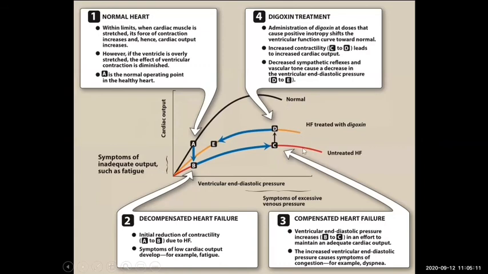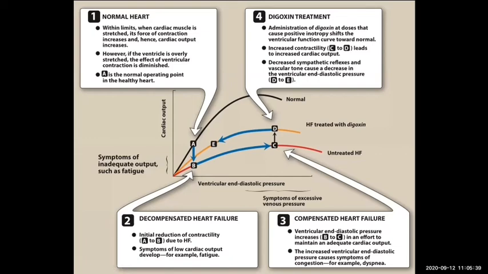But what is happening in a person affected with heart failure? So this is a heart failure person, right? With increased end diastolic pressure, cardiac output is not increasing. Here cardiac output is very high, but here the cardiac output is very low, right? So even if the end diastolic pressure is increasing, cardiac output is not increasing. So if cardiac output is not increasing, blood supply is not happening.